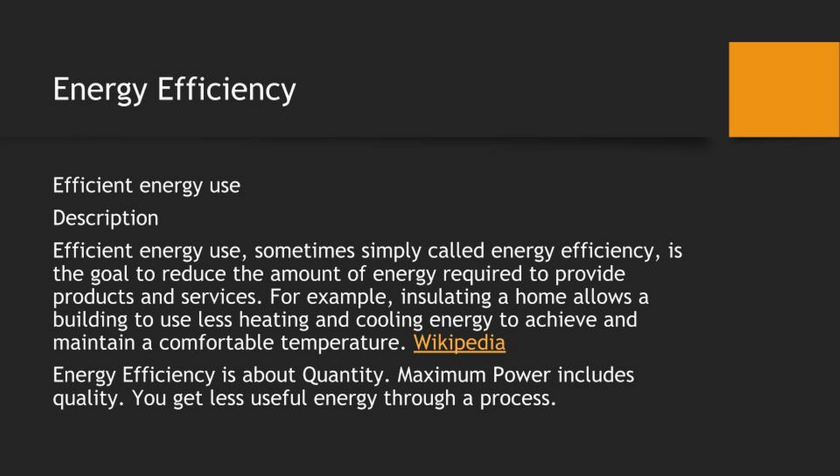Energy efficiency. Efficient energy use, sometimes simply called energy efficiency, is a goal to reduce the amount of energy required to provide products and services. For example, insulating a home allows a building to use less heating and cooling energy to achieve and retain a comfortable temperature. Energy efficiency is about quantity. Maximum power includes quality. You get less useful energy through a process.